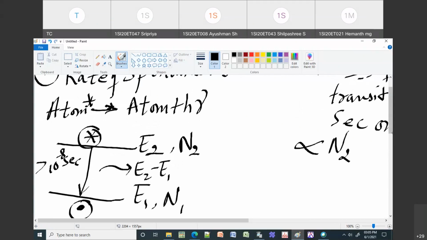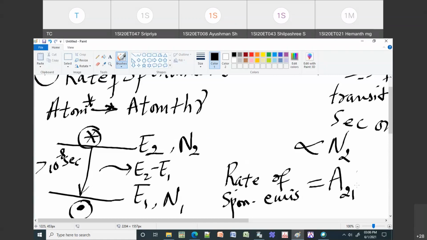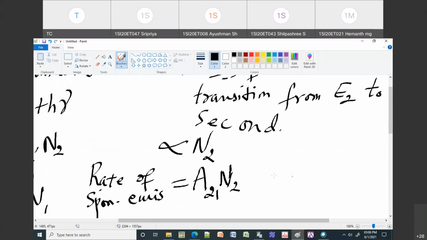So this rate is directly proportional to N2. If I want to put an equality symbol, then the rate of spontaneous emission is equal to a constant, which I will call A21, times N2. So this is your rate of spontaneous emission in terms of N1 and N2. Here again, I will call this equation number 2. The previous one I should call 1.